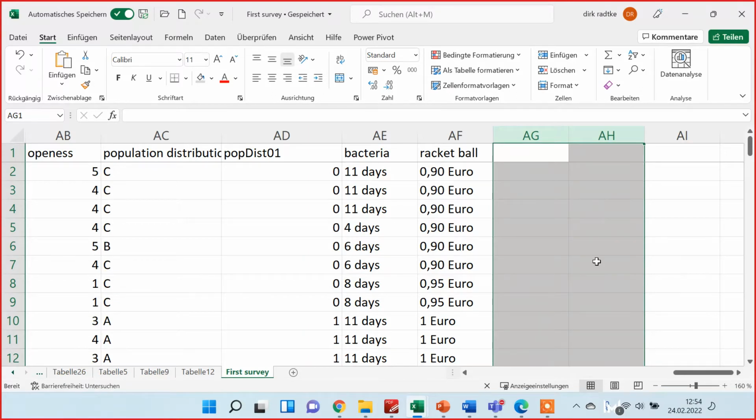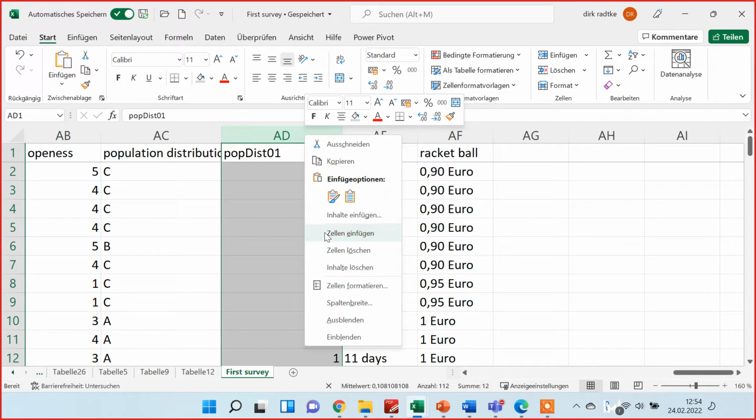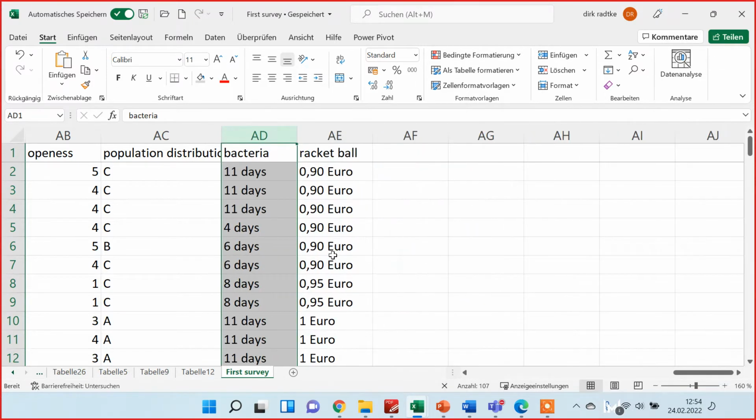We want to create some new variables. We forgot to delete this one. For population distribution, bacteria and racket and ball, so that we have a 1 for the correct answer and a 0 for the wrong answer. First step is always that I start by sorting the data.